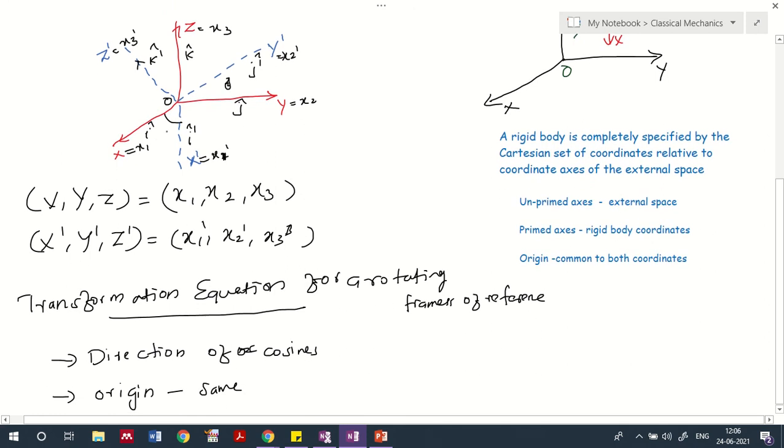We take the cosine of the angle between I dash and I. Similarly, we also have to take a relation between I dash and j, and also I dash with respect to k. There are three different relations we need to consider here.